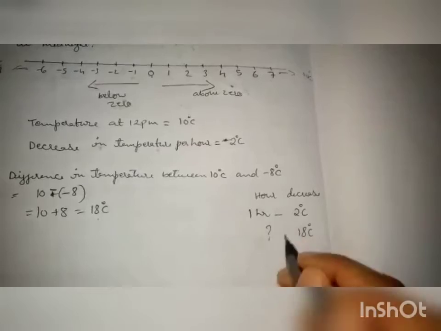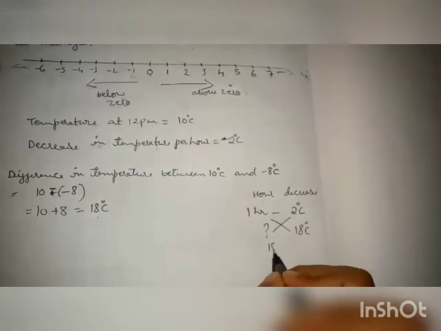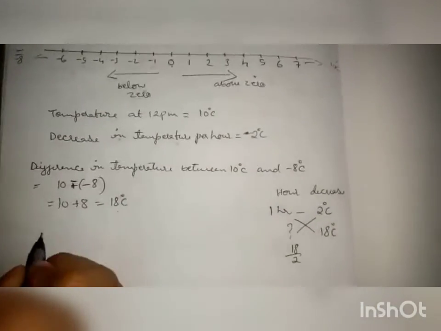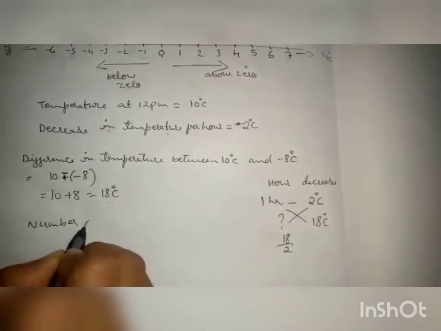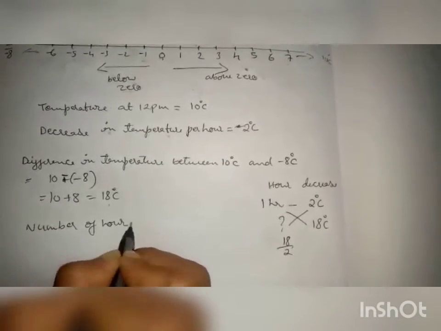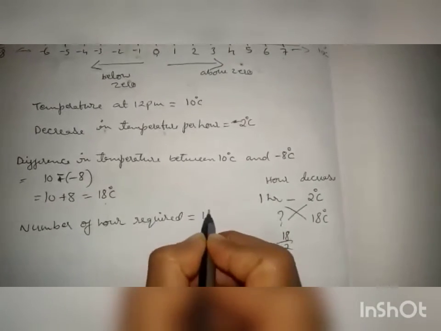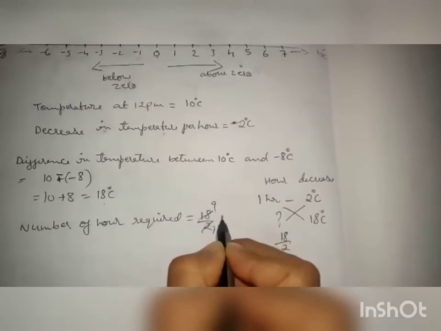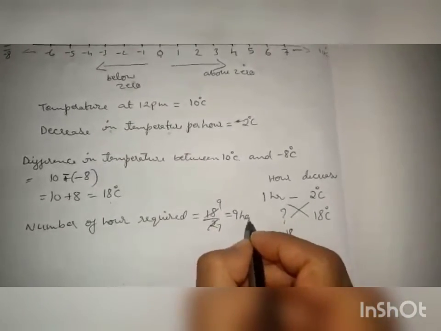So how many hours? Cross multiply. 18 into 1 by 2, so that will be 18 by 2. So you'll write: number of hours required is equal to 18 by 2. Now divide it. 2 nines are 18, so 9 hours.